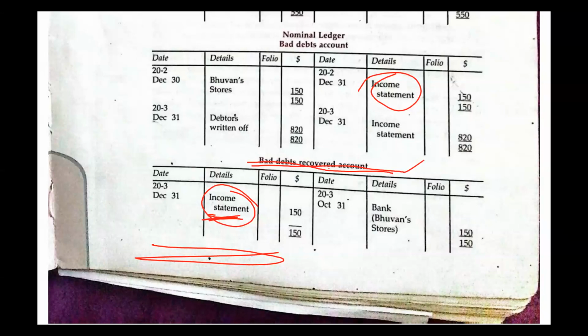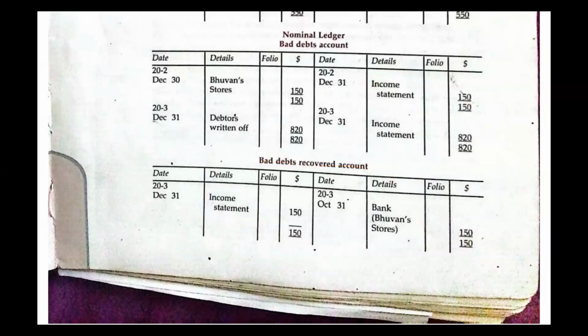Okay, so this is what we are trying to do. So it's more like the bad debt account is a reversal of the bad debt recovered account. See what happens. Then, of course, you have to balance off the account. When you balance it off, you see the credit part of it. And this amount that you write, it goes directly in the bank. For who? It goes in the bank for Bhavan's account. Okay? Yeah. So basically, this is what happens.